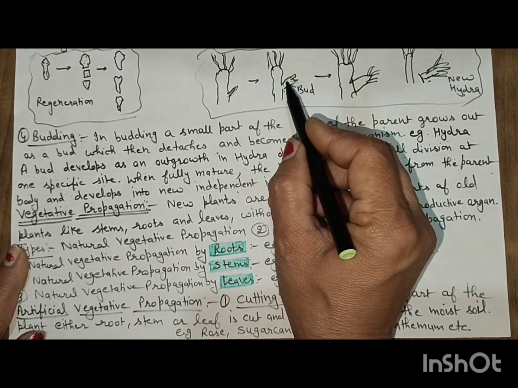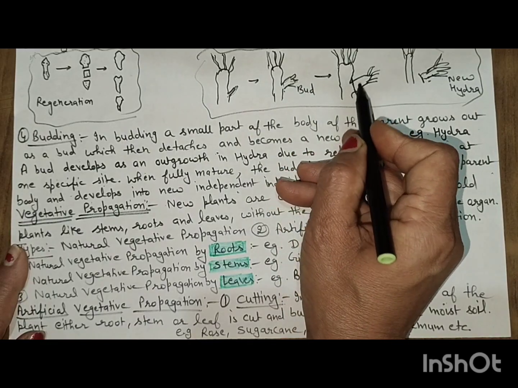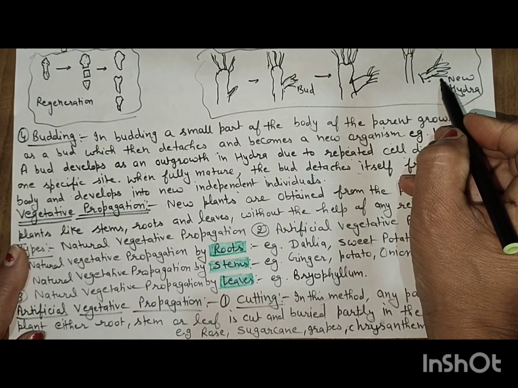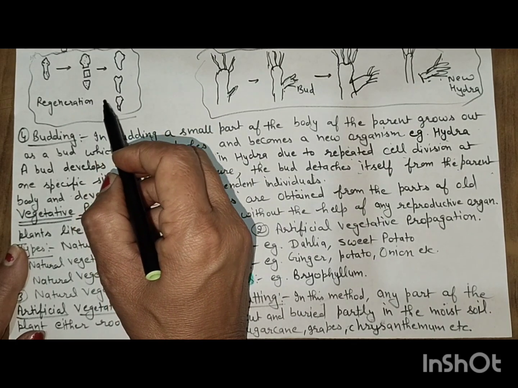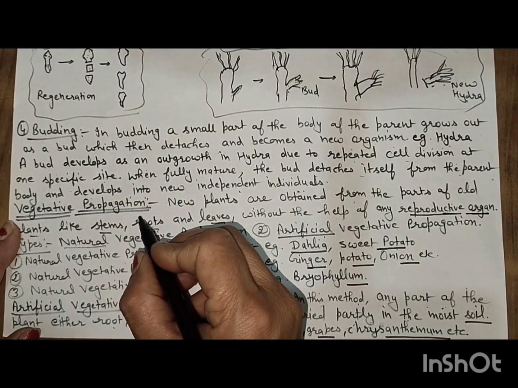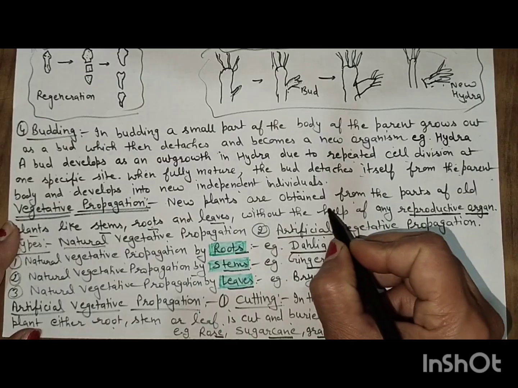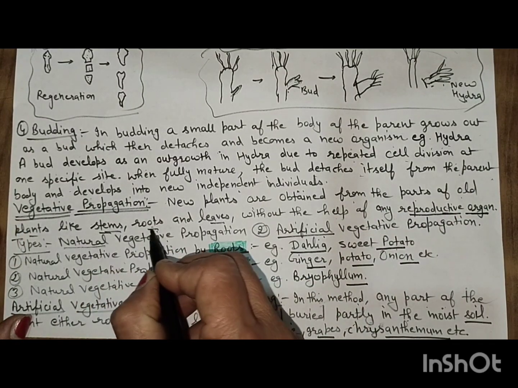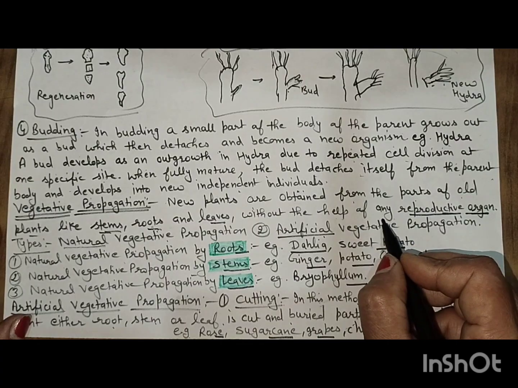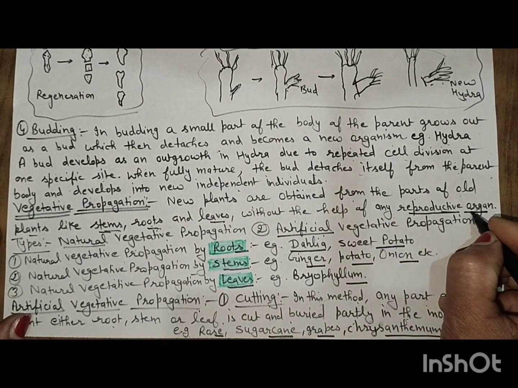Regeneration is also shown in the planaria. Vegetative propagation: new plants are obtained from parts of the old plant like stem, root and leaves without the help of any reproductive organ.